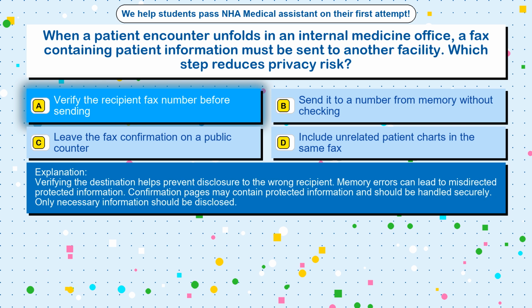Verifying the destination helps prevent disclosure to the wrong recipient. Memory errors can lead to misdirected protected information. Confirmation pages may contain protected information and should be handled securely. Only necessary information should be disclosed.